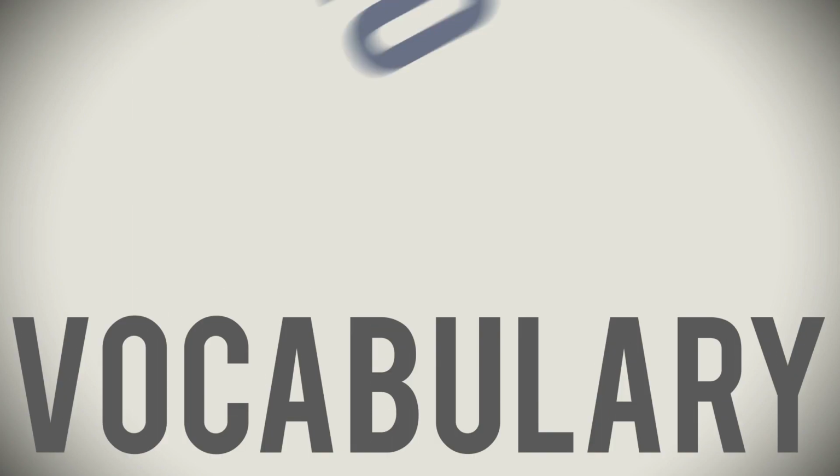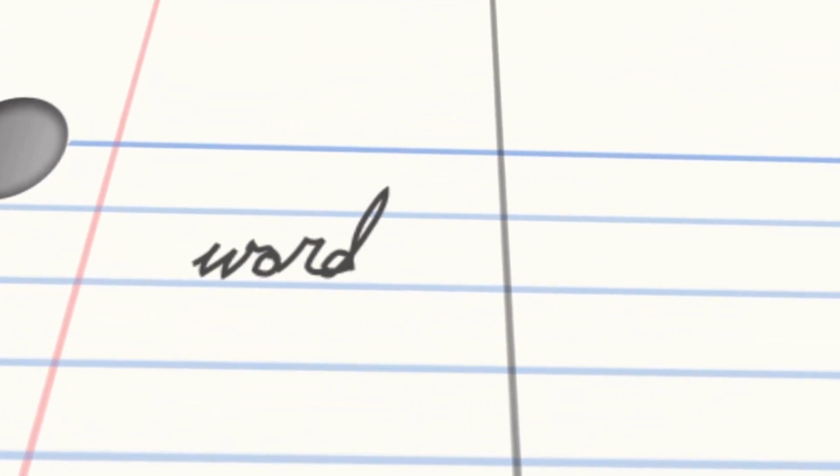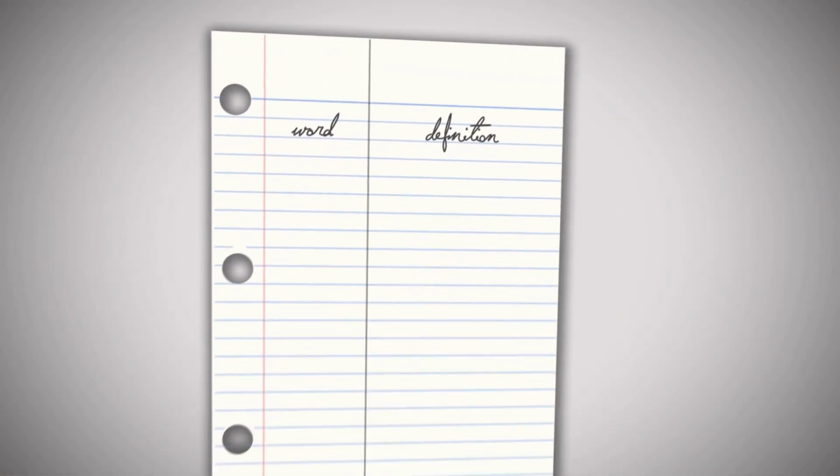Take out your English binder, turn to your vocabulary notes section, and be prepared to write in the Cornell note format. Please divide the page into two columns. On the right, you will write the word or root word, and on the left, you will write the definition and any other helpful notes or examples. Please pause the video at any time if you feel that I am going too fast.